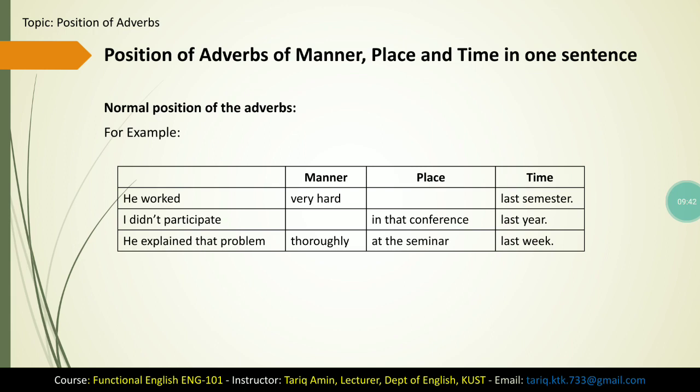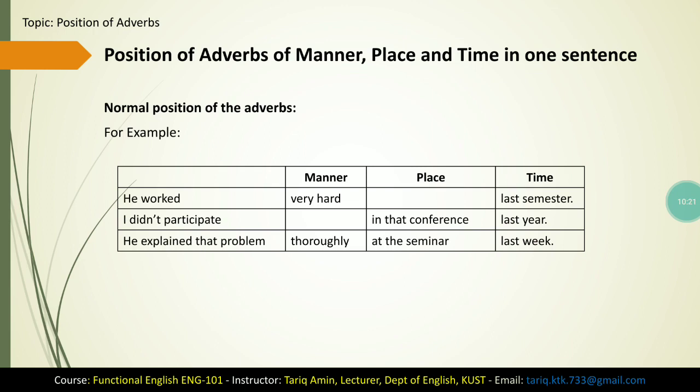The second example is: I didn't participate in that conference last year. In this example, we have two adverbs. The first one is adverb of place or adverbial of place, and the second adverb is adverb of time. Adverb of place is always used before the adverb of time in a single sentence. When you have a sentence where you have both these adverb of place and adverb of time, use adverb of place first and after that put adverb of time.